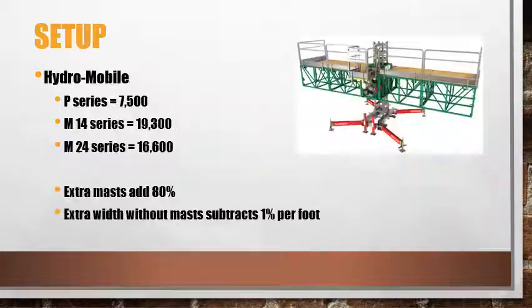We work with hydromobile scaffolding, which is a mobile-powered scaffolding setup. The different series of hydromobiles have different weight ratings. As you add extra masts, you gain 80% more weight bearing. But as you add extra width, you lose 1% of your weight bearing per foot that you add.